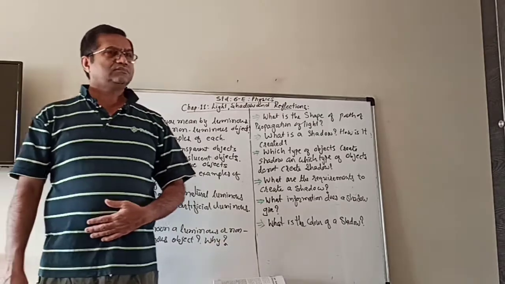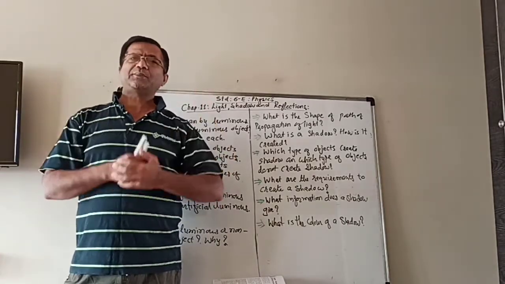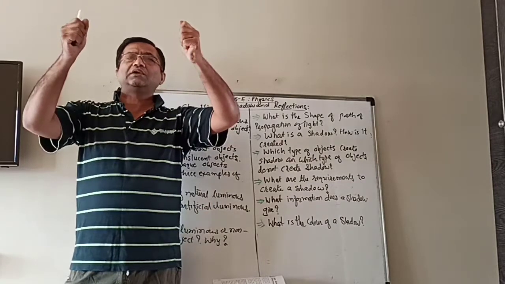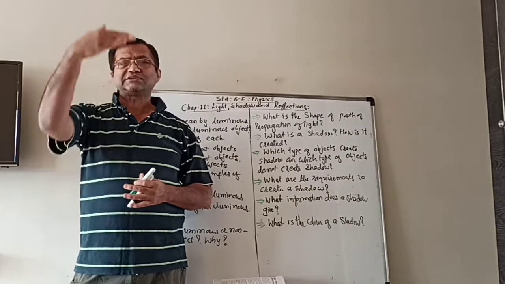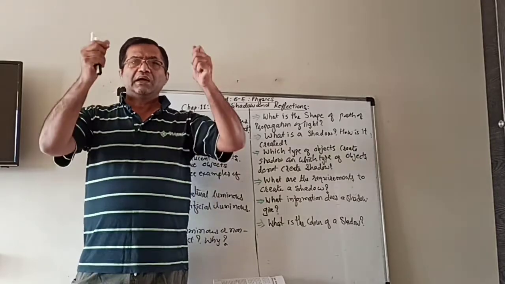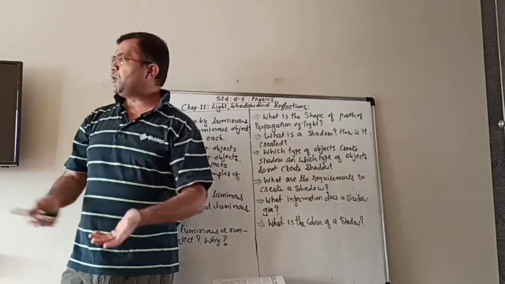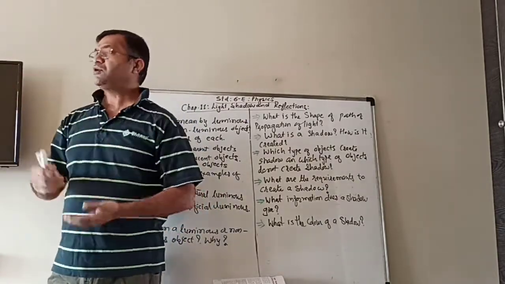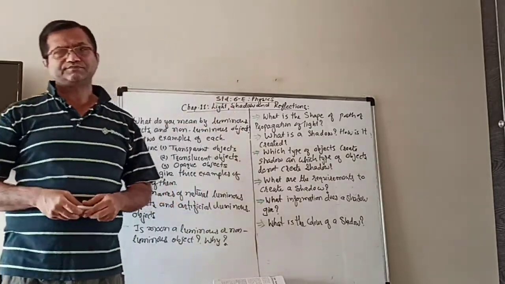So now take a piece of cardboard and hold it in front of your eyes. Tell somebody to stand on the other side and try to see that person, or if nobody is available, try to see the objects around you like the trees or the building. Will you be able to see that? No.